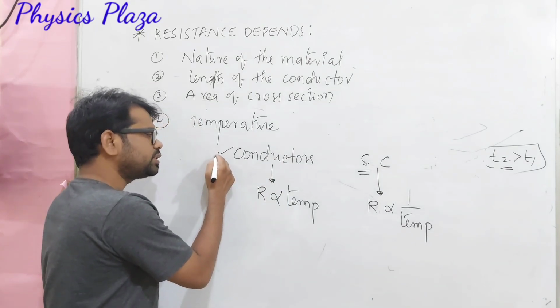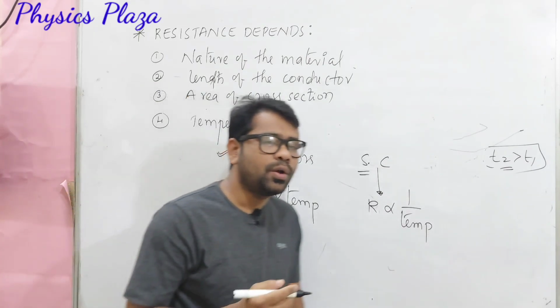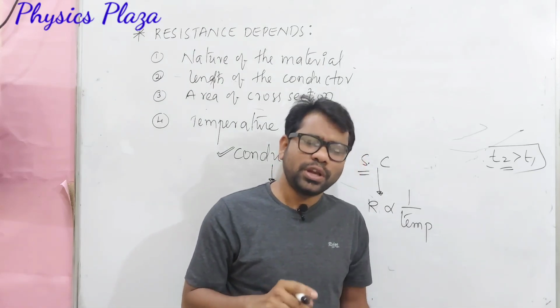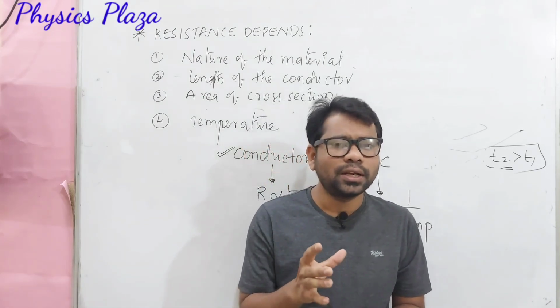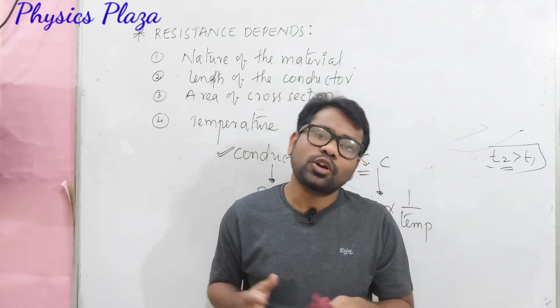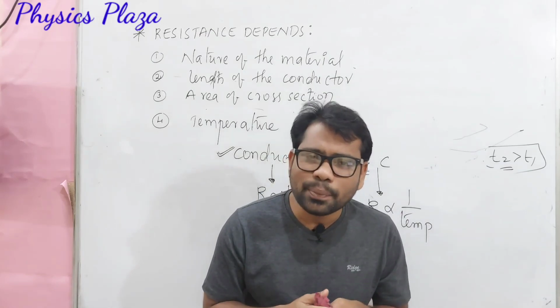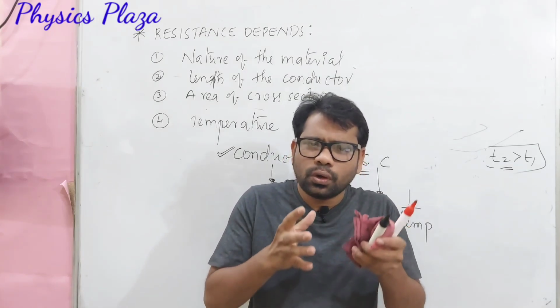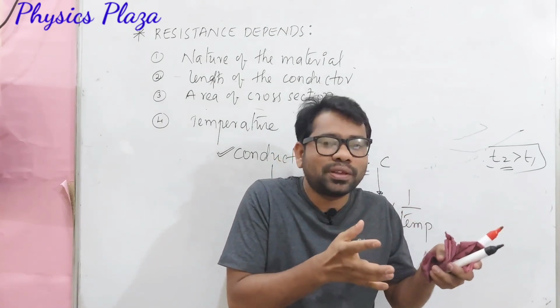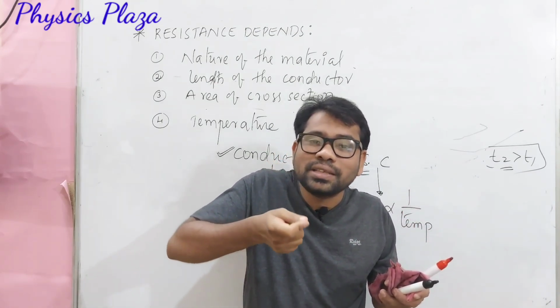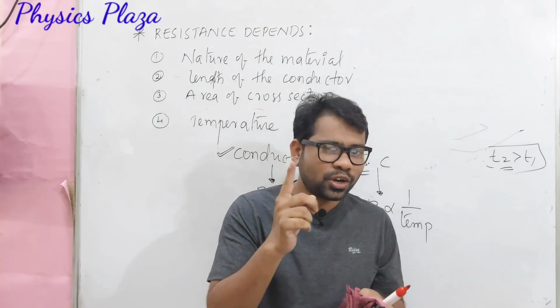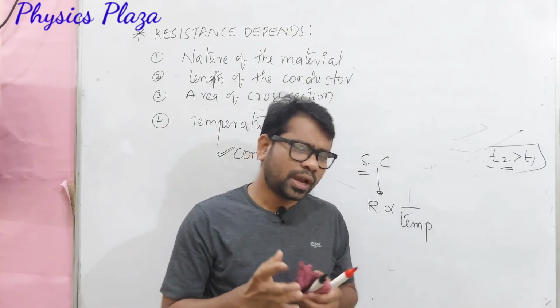Here you may get one question: sir, why is resistance increasing when we increase the temperature for conductors? Dear children, as we all know, in a conductor plenty of electrons are available, due to which collisions already take place. And as you are increasing the temperature, we already learnt in work, power, energy and other chapters.